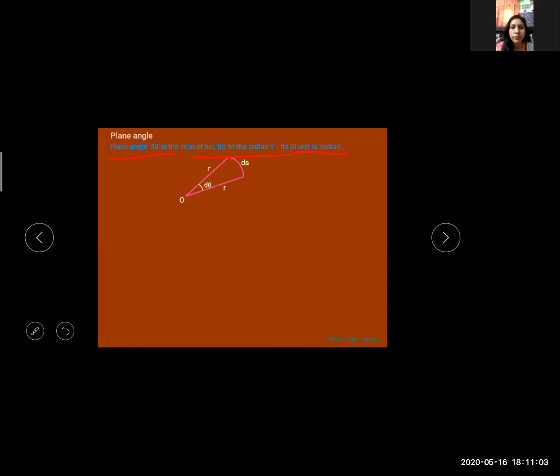Clear? So plane angle is given by dθ equal to ds upon r, where ds is the arc and r is the radius. The definition of plane angle is the angle subtended by an arc at its center. The center is this. The unit of plane angle is the radian.